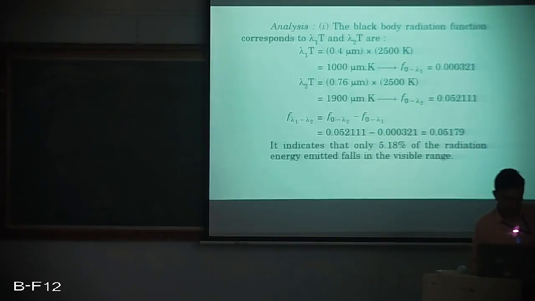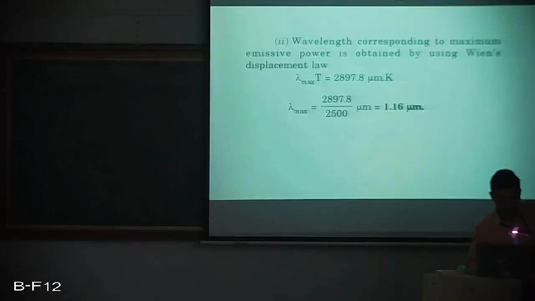Now from this radiation of lambda 1 to lambda 2, I would of course take the difference between these two and find that 5.18% of the radiation energy emitted falls in the visible range. Now if we take up the wavelength corresponding to maximum emissive power, from Wien's displacement law, we would get the value directly as lambda max as 1.16 micrometer.